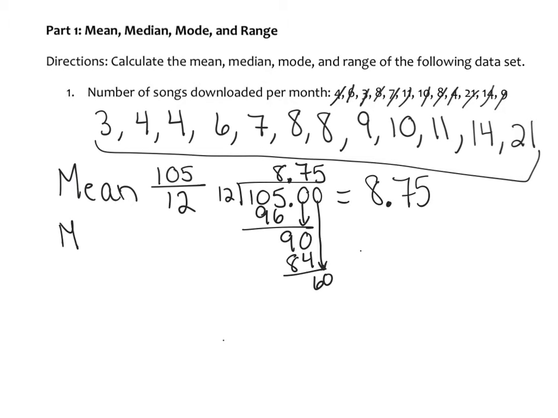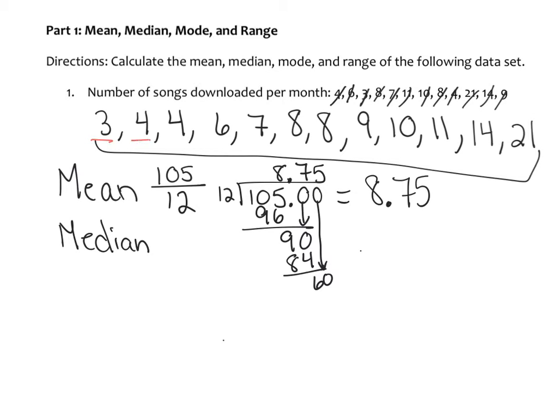So next we have the median. Remember, the median is the middle number. So we have 12 though. So 12 means it's an even amount, so we're going to have 2 in the middle. And since we have 12, what I do is I do 12 divided by 2 is 6. So I know the 6th number is going to be on both sides. It's going to be the middle.